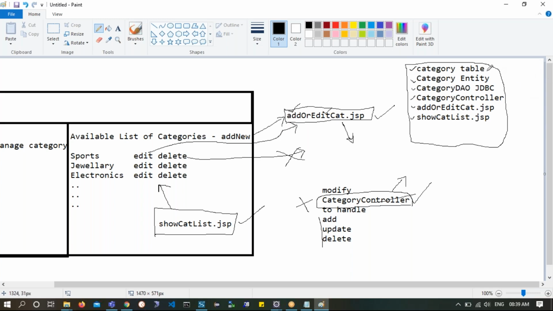So out of which, what do we already have? We have this fellow, we have this fellow, and we have this fellow, and these are ready partially. Partially in the sense they have half of the code, so we need to complete them with the remaining part. Okay? Have a note of this. This is what we are going to implement. Shall we?